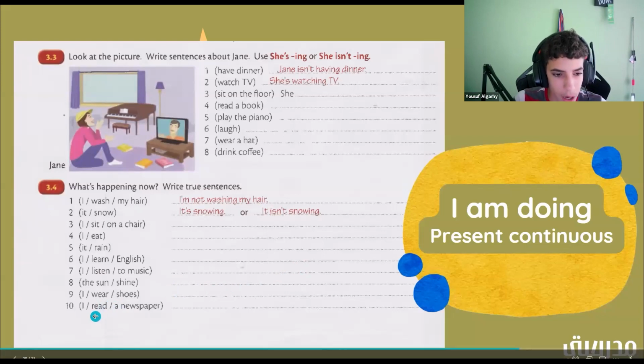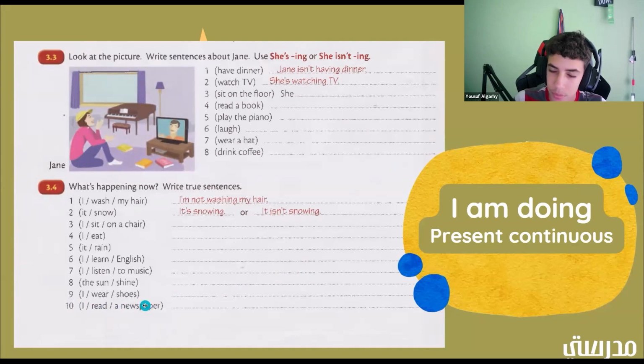All right. Now we have I blank read or read a newspaper. I think it would be read. So I blank read blank a newspaper. So what would this one be? I'm reading a newspaper or I'm not reading a newspaper. All right. Good job, everyone.